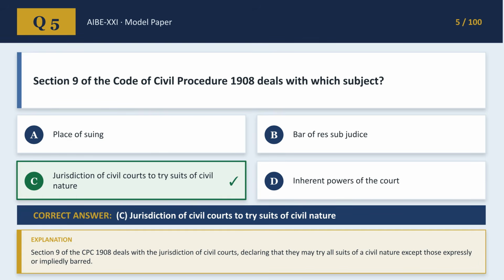Moving to question 5. Section 9 of the Code of Civil Procedure 1908 deals with which subject? The answer is C. Jurisdiction of civil courts to try suits of civil nature, stating that they may try all such suits except those expressly or impliedly barred.